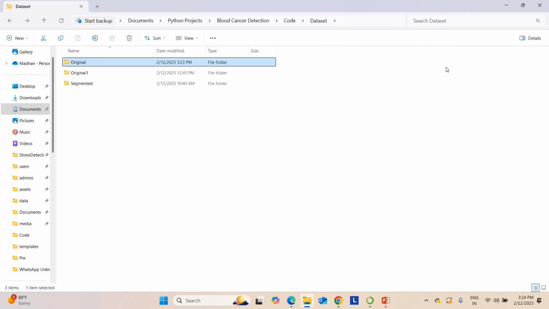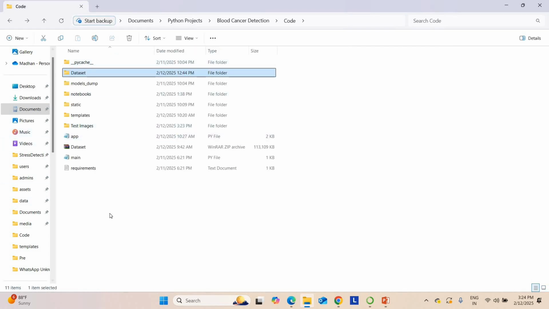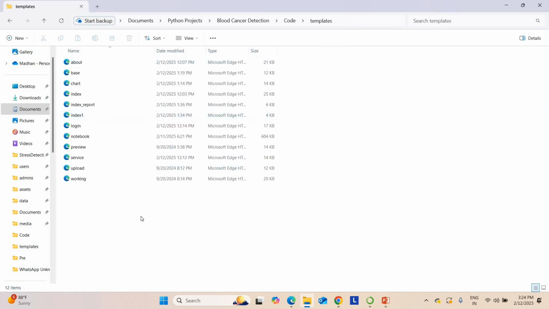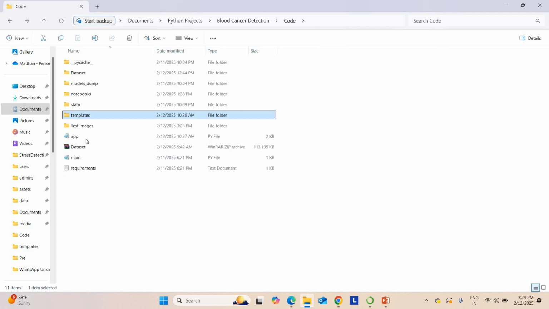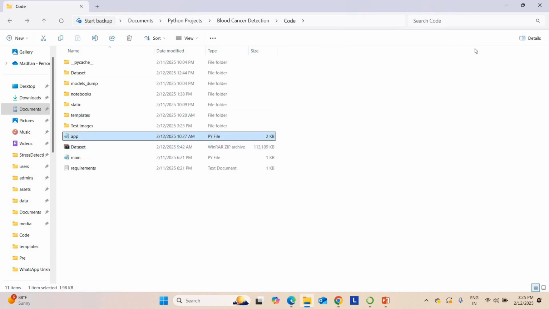So I can go to the code of this project. This is the project code we are going to use. If you go to the templates, you can find the HTML code for this. This is the main code, app.py. This is the main code of the project. This is the Python code which you are going to use.